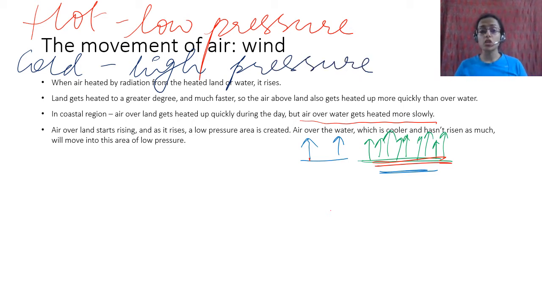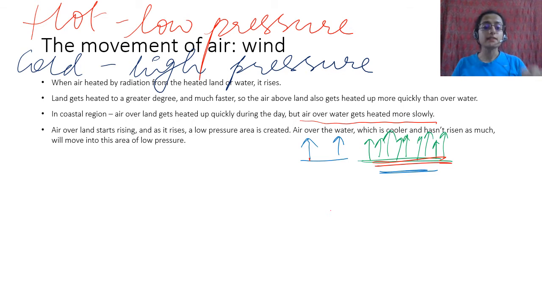Why is the pressure low when it is hot? Because the density is lower. When it gets hot, particles get more energy, therefore they move around much more and try to expand. The air expands, so its volume expands, they go away from each other, therefore density decreases, and because density decreases, pressure also decreases. Hot air, low pressure; cold air, high pressure.